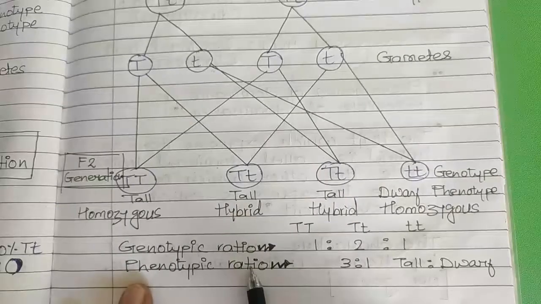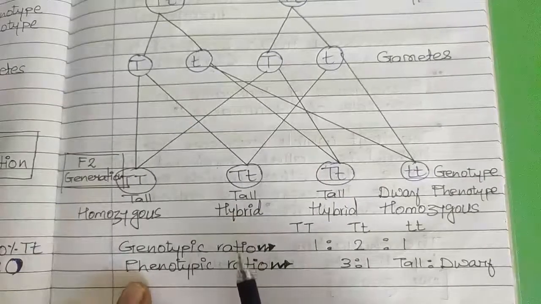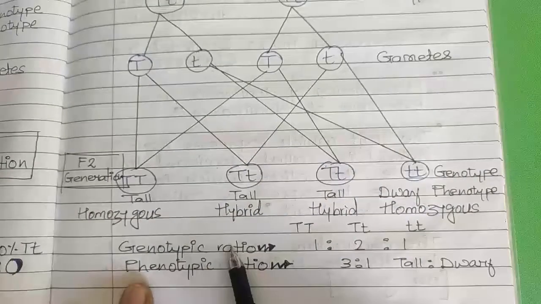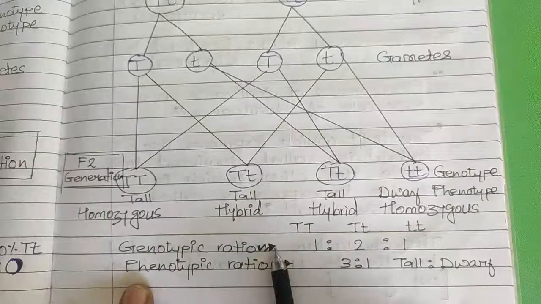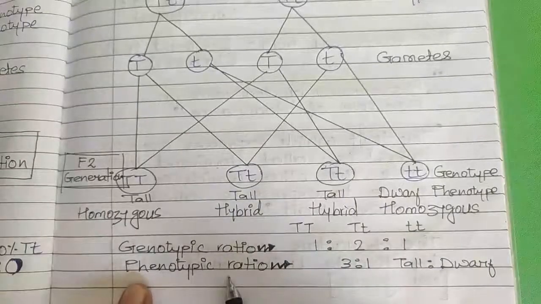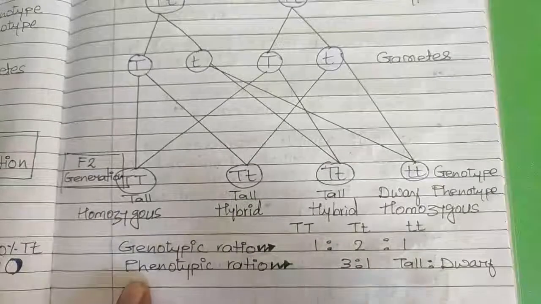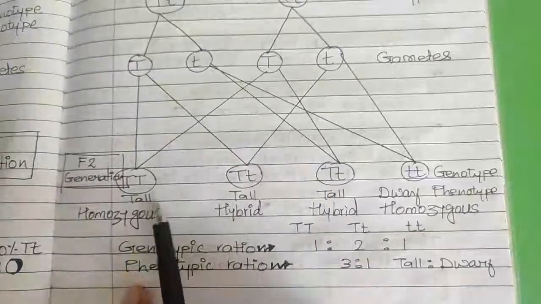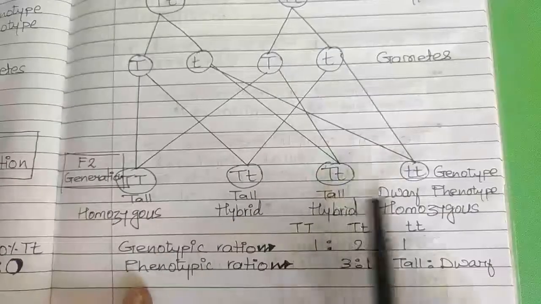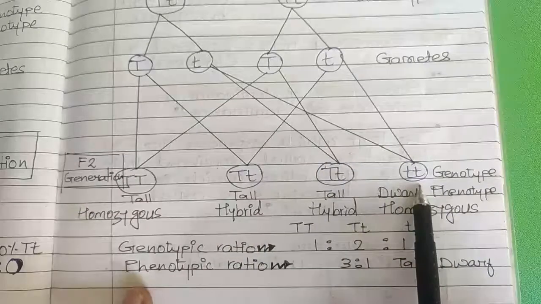Next is phenotypic ratio. Phenotypic means what? Visible character. Now it will change from genotypic ratio. Genotypic ratio is determined by the traits which are present, and phenotypic will be determined by the characters which are visible. So look at here. All these three are tall and only one is dwarf.